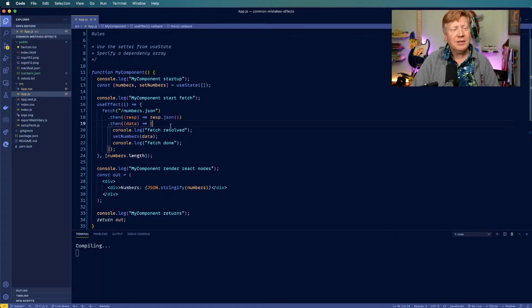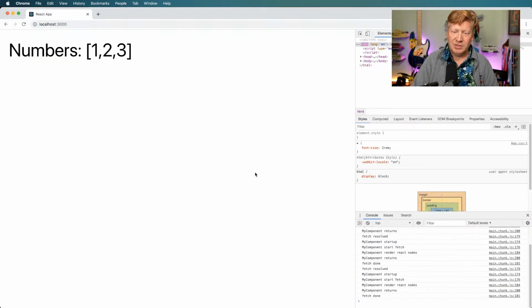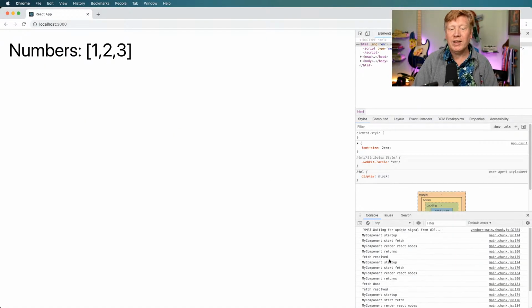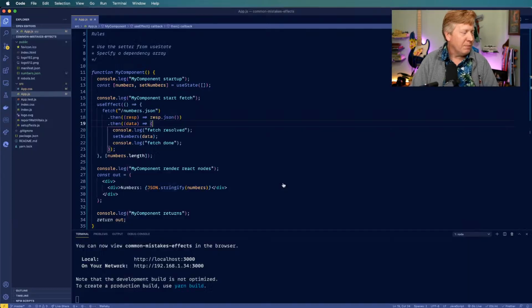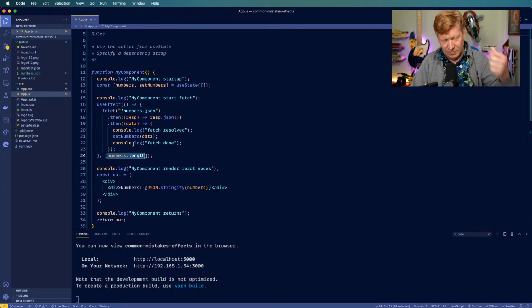Actually, will this work? Well, let's give it a try. All right, hold up. Let's give this a go. Yeah. Oh, it ran 2 times, which is not quite what we want, but here's why. So numbers.length started at 0. We ran that fetch. We got 3 back. We then put 3 in there, and that re-ran the fetch again. And so that came back with another 3, and that stopped the spin, because we went 0, 3, 3, because we have 3 numbers in that JSON file.